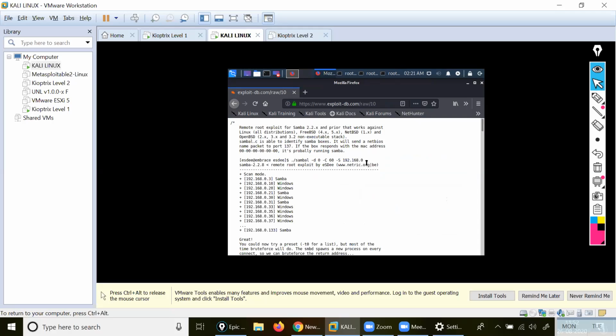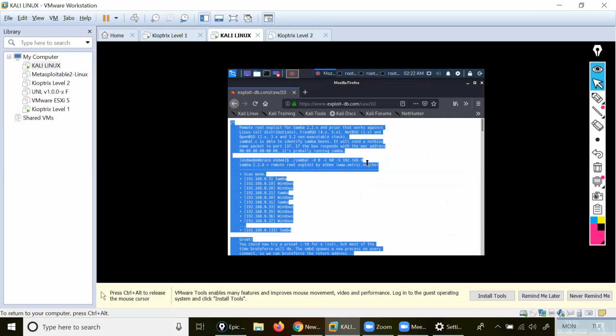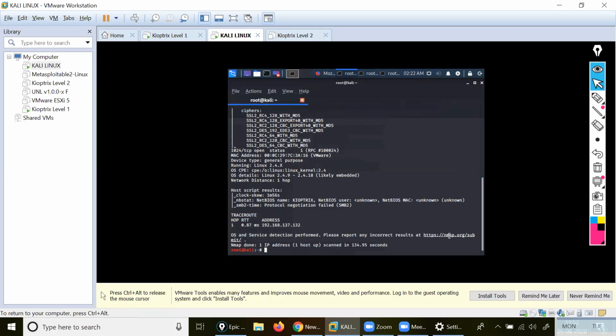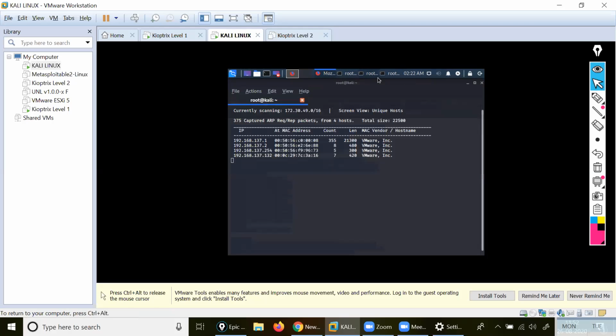In the raw view, use Control A and Control C to copy it. After that, you should come here, not in that place, inside your Metasploit, because Metasploit will help you check the vulnerability.